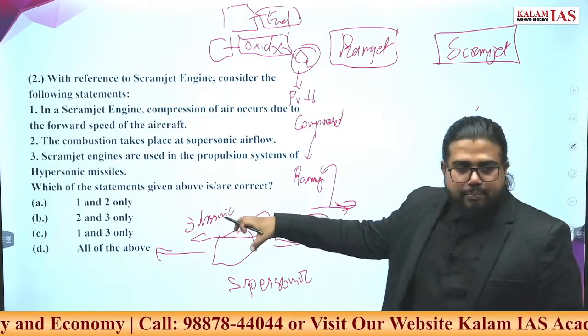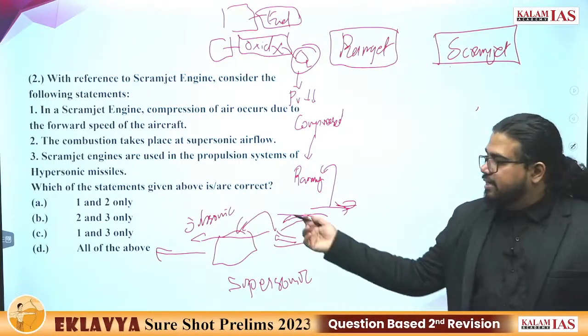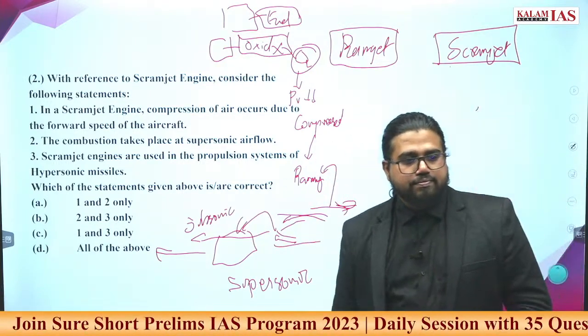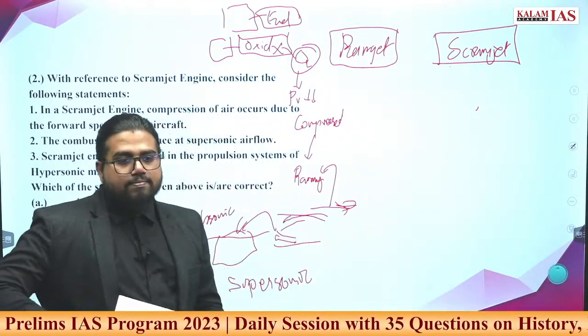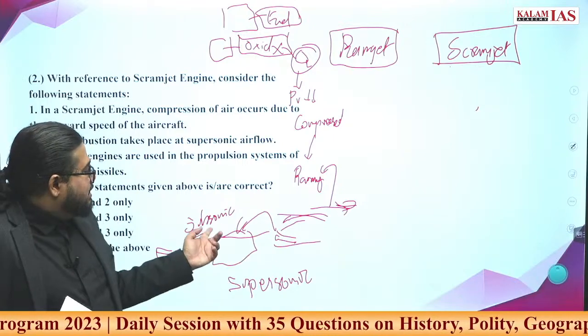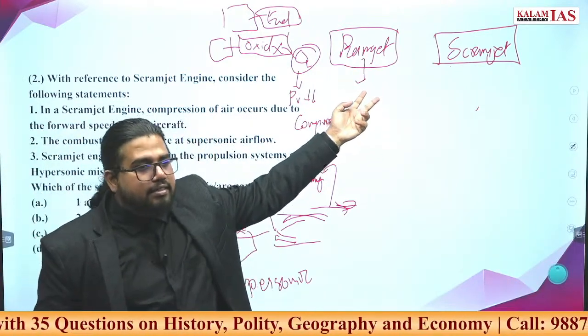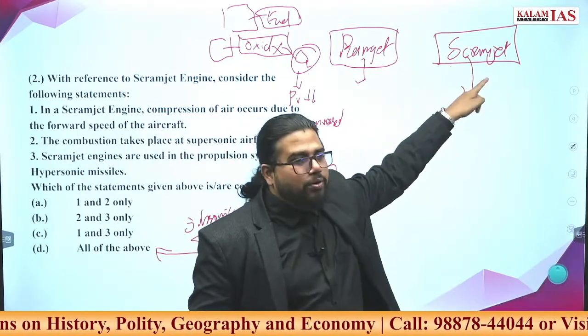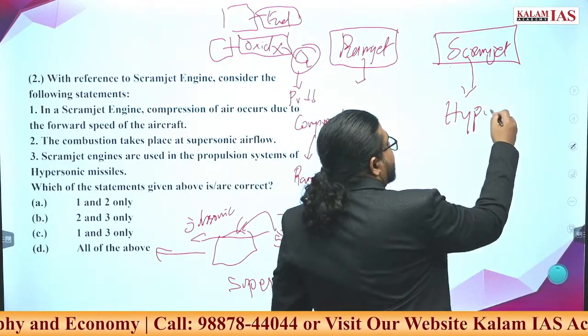If at the combustion chamber the flow is at subsonic speed, then we call it a Ramjet engine. What else? Speed range: Ramjet is used up to Mach 5. Scramjet is used beyond Mach 5, hypersonic speeds, where it is mostly preferred.